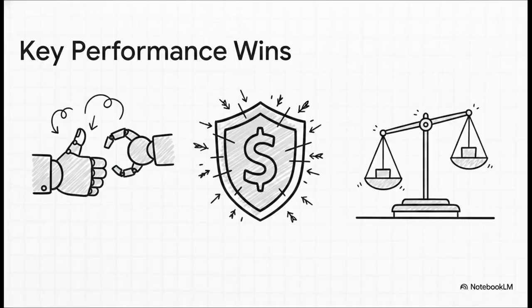Let's rapid-fire some of these key performance wins. First up, there is massive agreement with human annotators. When humans review the AI's reasoning chains here, they agree that the logic is sound and super easy to follow. Second, it is highly robust to the choice of exemplars. You know, in AI prompting, the examples you feed a model usually drastically swing its performance. But with Faithful CoT, even when random examples are used, the accuracy only fluctuates by a tiny margin, between minus 1.5 and plus 1.2. It's incredibly stable.